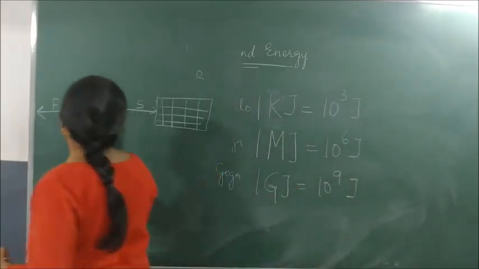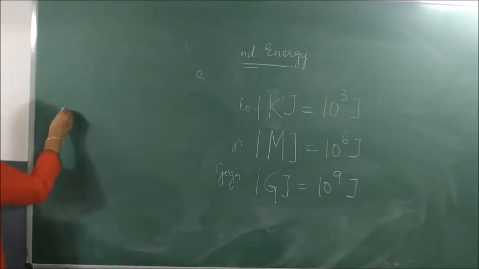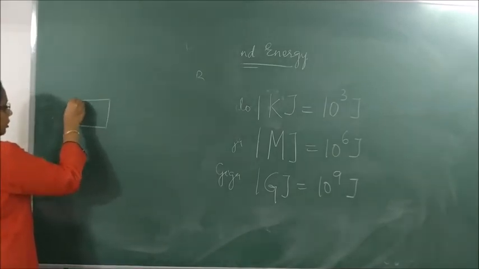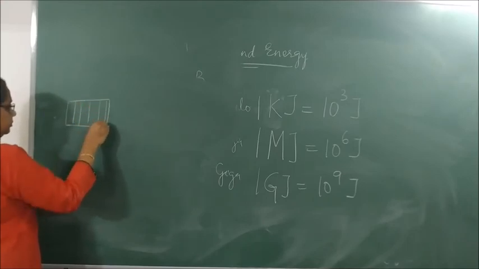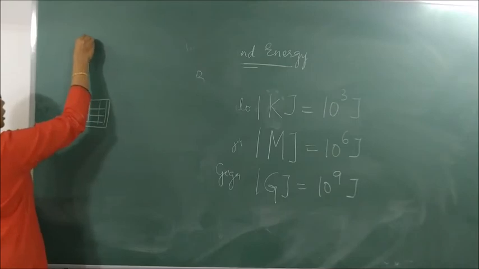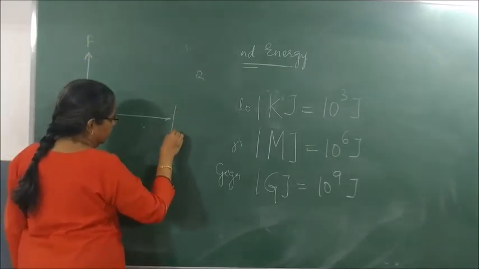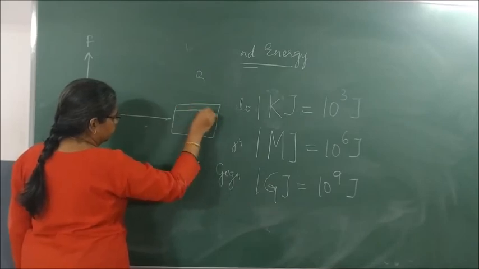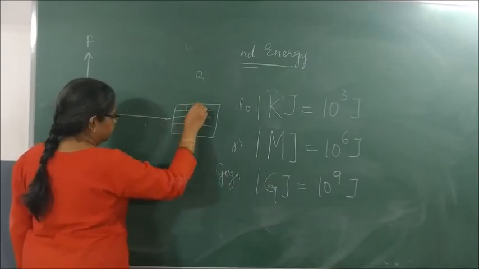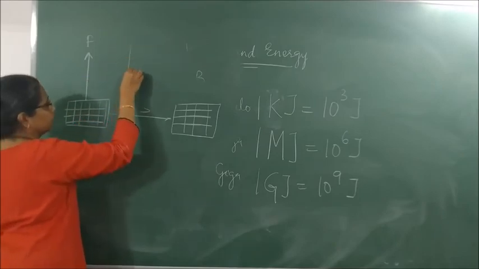Fine. Now please draw the diagram. For zero work done, this is the object, and this is the direction of the force applied, and this is the direction the body gets displaced. So there is what angle?